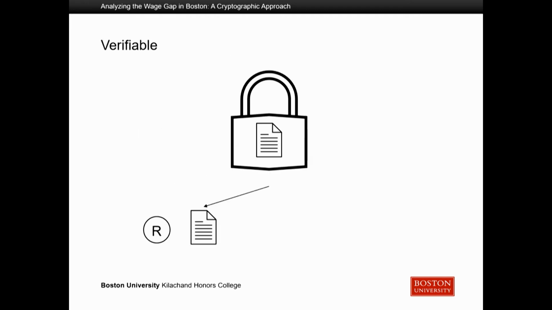The last property is this verifiable property. And so this means that whenever we decrypt something, we're going to get the data, but we're also going to get this special number R. And this number R, say if we're given this R, this data, and this encryption, we can actually verify that this encryption is an encryption of this black data. Most interestingly and importantly, if we're given some other data, say this blue data, we actually can't do the same verification process, and so we know that this black encryption is not an encryption of the blue data. And this will be very helpful in the verification process.